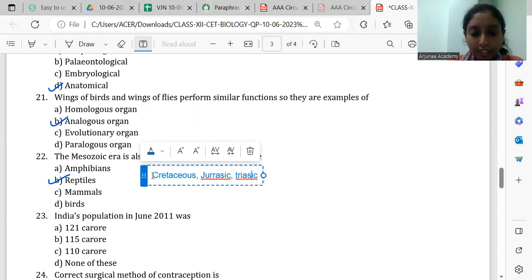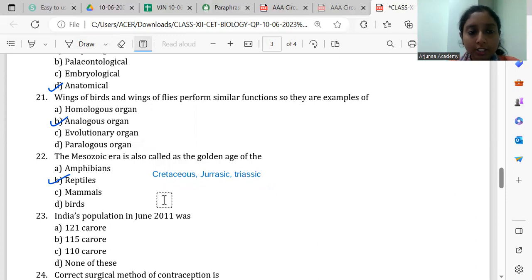So these are the different periods in Mesozoic era. Why do we call this Mesozoic era the golden age of reptiles? Because the reptiles were dominating the earth. Their population was very high during Mesozoic era. That is why Mesozoic era is considered as the golden age of reptiles.